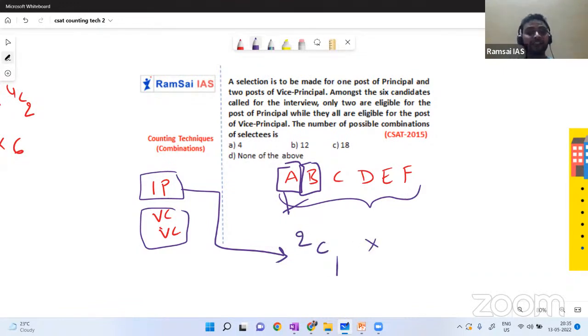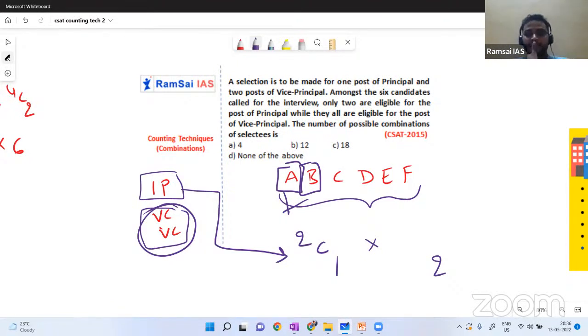And we should select vice principals. How many vice principals do we have? Two people we have to select. But how many people are eligible now? Is it 4 or 5 or 6? That is a puzzle for you. How many people are eligible for the position of vice principal? Now, how many people are not eligible? Wait. How many people are available to select for the position of vice principal?